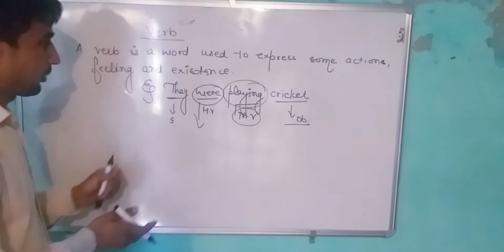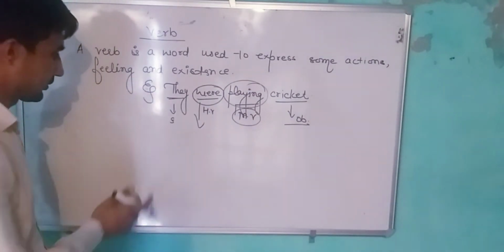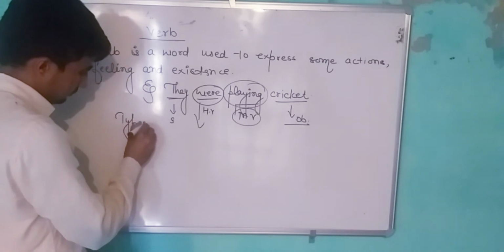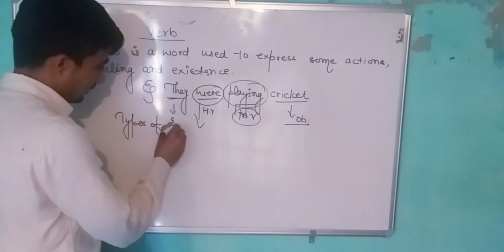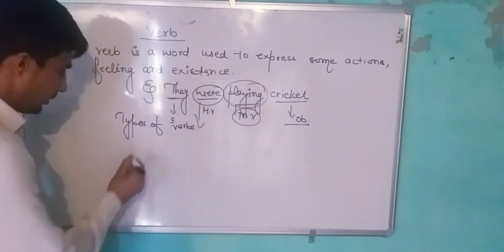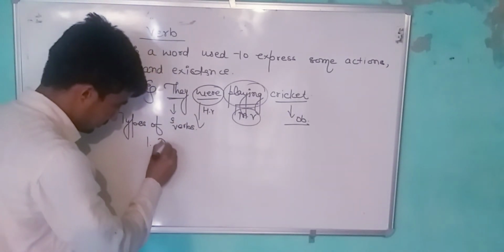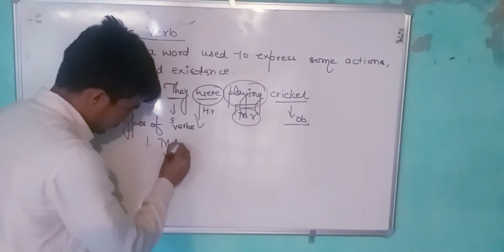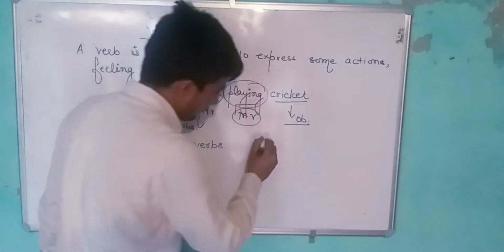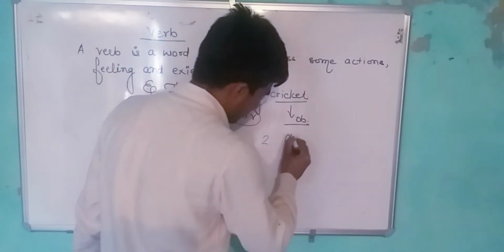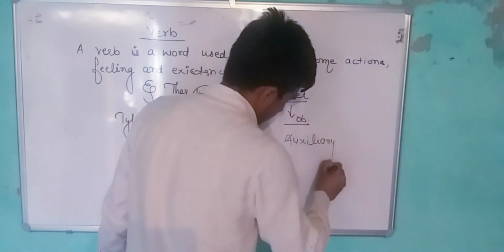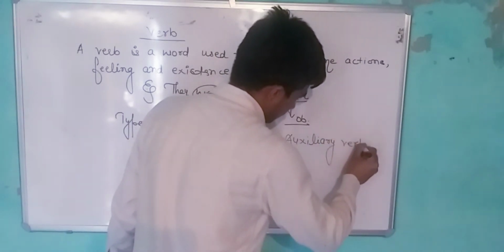And now first we classify verbs. First one, types of verbs. First, main verbs. Second, auxiliary verbs.